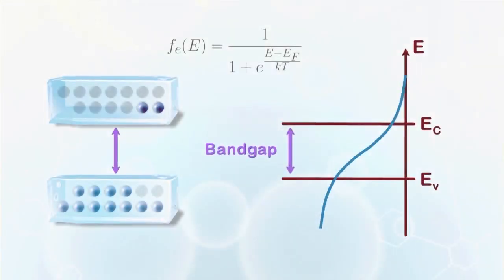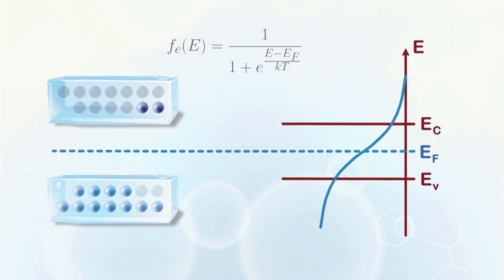For a material with a band gap, the Fermi level is located somewhere in the middle of the band gap due to the symmetry of the probability distribution. That is, the probability of finding an electron in the conduction band should be equal to the probability of finding a hole in the valence band. It is because when an electron enters the conduction band, a hole will also be created in the valence band. At 0 K, all electrons stay below EF, or EV, as there are no states in the band gap. Above 0 K, electrons have a finite probability of staying in the conduction band.